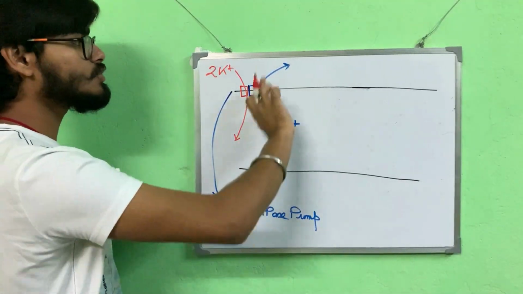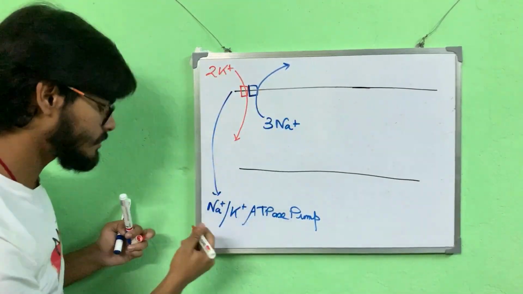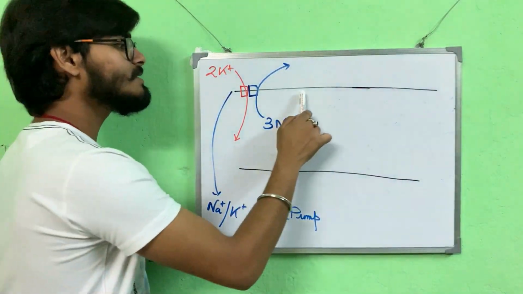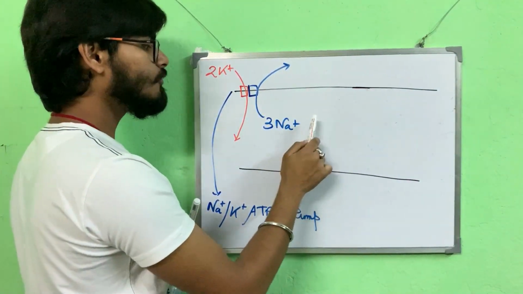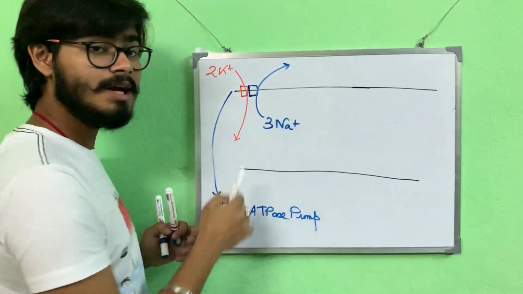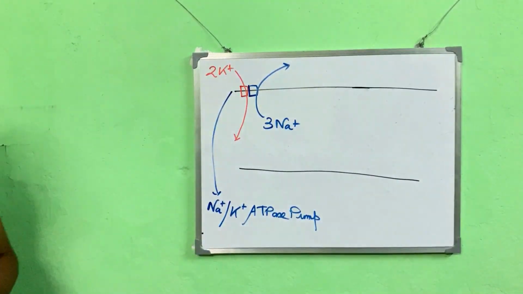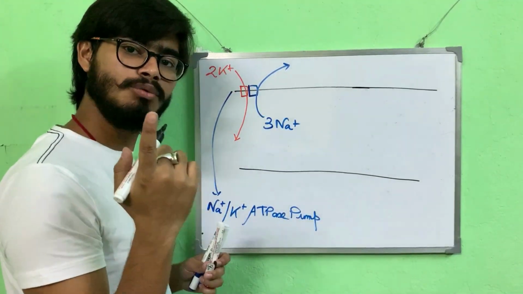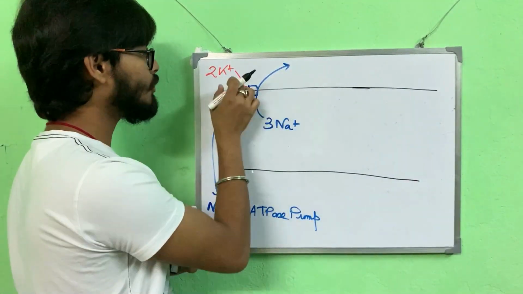So 3 sodium ions going out, 2 potassium ions coming in. So you may notice that there is a relative loss of positive charge inside. How? Let's take an example. Sodium and potassium both have one positive charge, right? Both are equivalent in that.